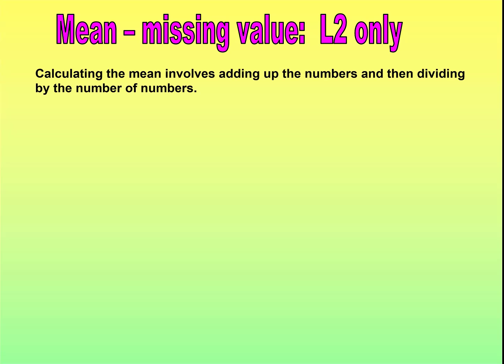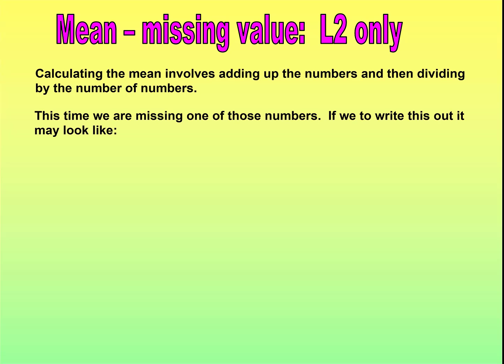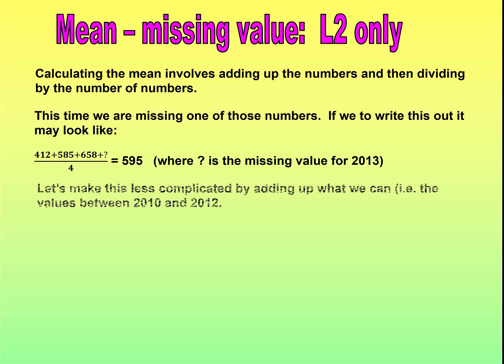Calculating the mean involves adding up all the numbers and then dividing by how many numbers there are. We all know that. But this time we're missing one of those numbers. So we can't actually complete it, but we can write it out. The values for the 3 previous years are 412, 585, 658, plus the number that we don't know, and we use a question mark for that to indicate the missing value for 2013. If we added up all those 4 numbers and divided by 4, we would get 595, which was our answer for the mean.